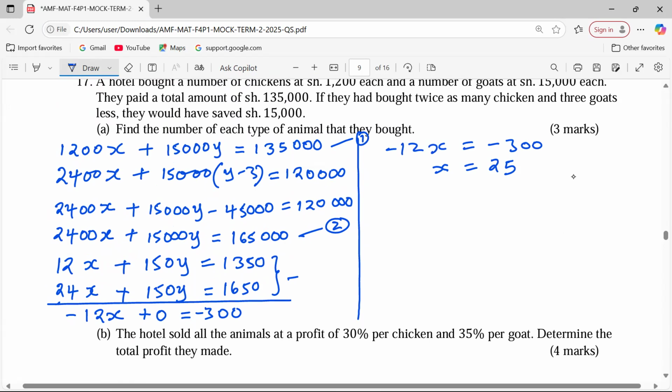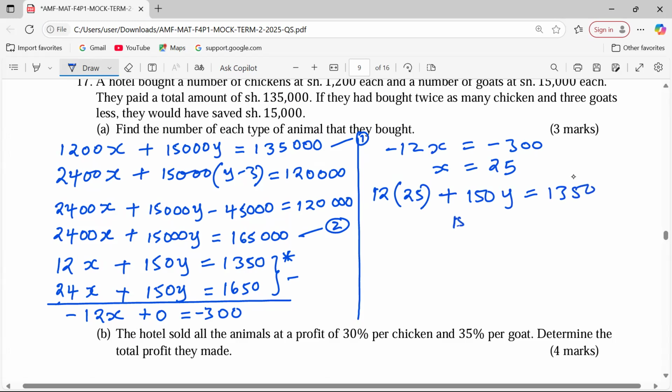Consider equation 1, for instance. 12 by the value of x, equation 1 at this level. Remember, equation 1 can be applied at any level. So you can use the unsimplified equation 1 or the broken down equation 1. They shall take us to the same value of y. Plus 150 y equals 1350.